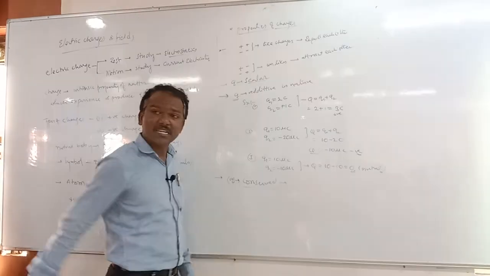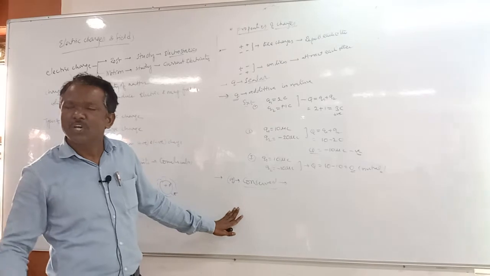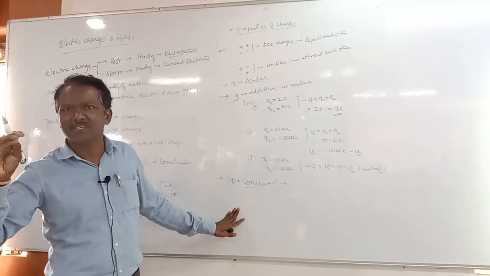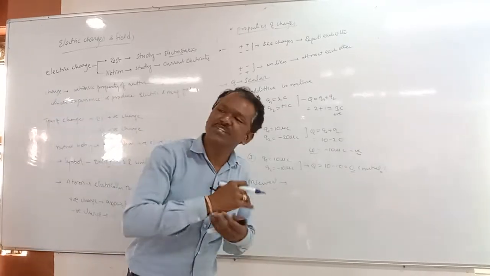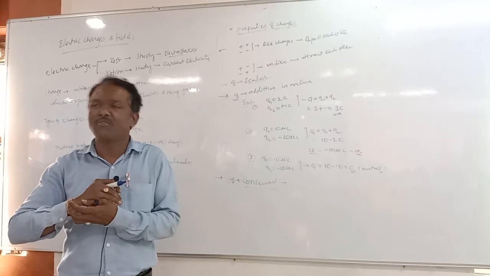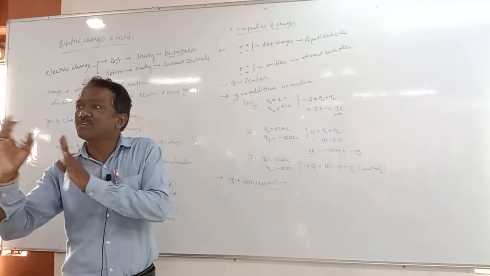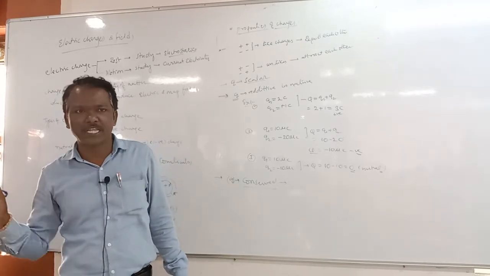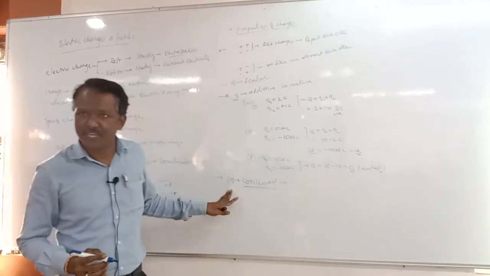Charge is conserved in nature, means there is no loss, no creation of the charge, and no destruction of the charge, isn't it? Charge can neither be created nor be destroyed, but it can be transferred from one body to another body. So that is charge is conserved here.